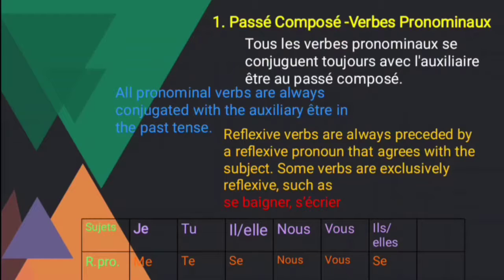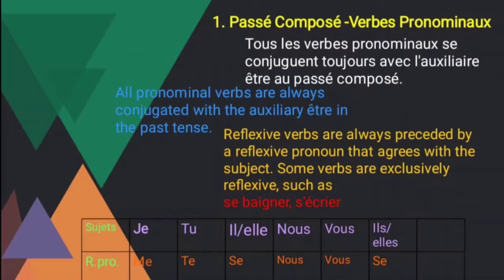And what does pronominal verb mean? The pronominal verb describes an action a person does for himself or herself, that reflects the action of the verb. That himself or herself refers to the pronominal verb. Next, reflexive verbs are always preceded by a reflexive pronoun that agrees with the subject. Some verbs are exclusively reflexive, such as se baigner, s'écrire. Se baigner means to wash oneself, and s'écrire means to write oneself.